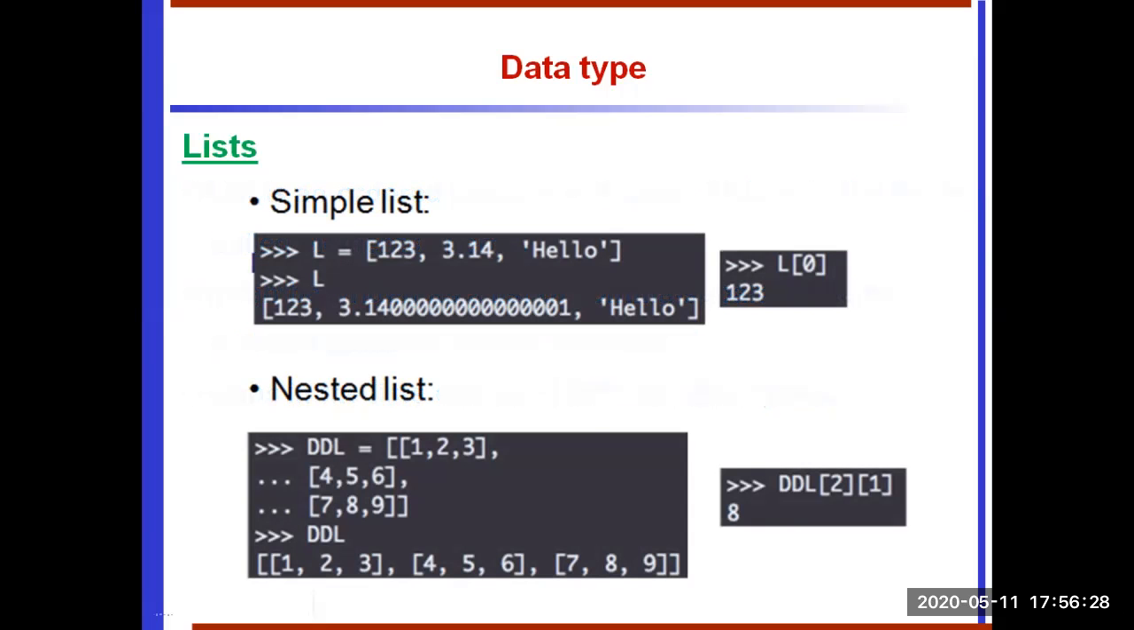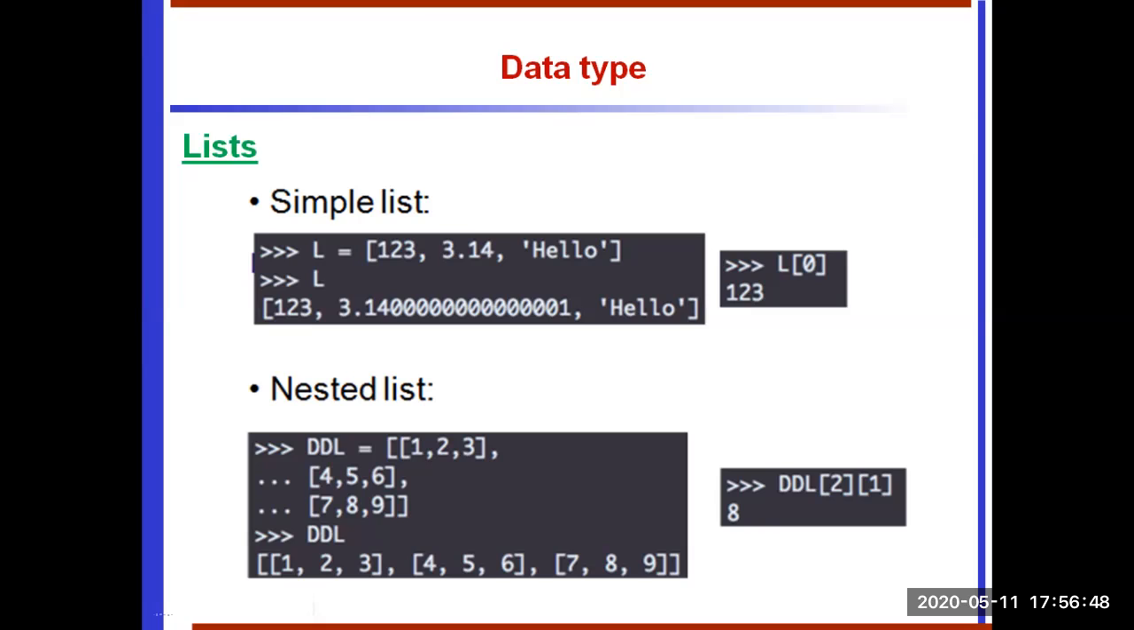This is examples of list. A list contains items separated by commas and enclosed within square brackets. So see this single list example. L equal to, L is the variable. How to create the list with the help of square brackets. The square brackets enclose many elements.